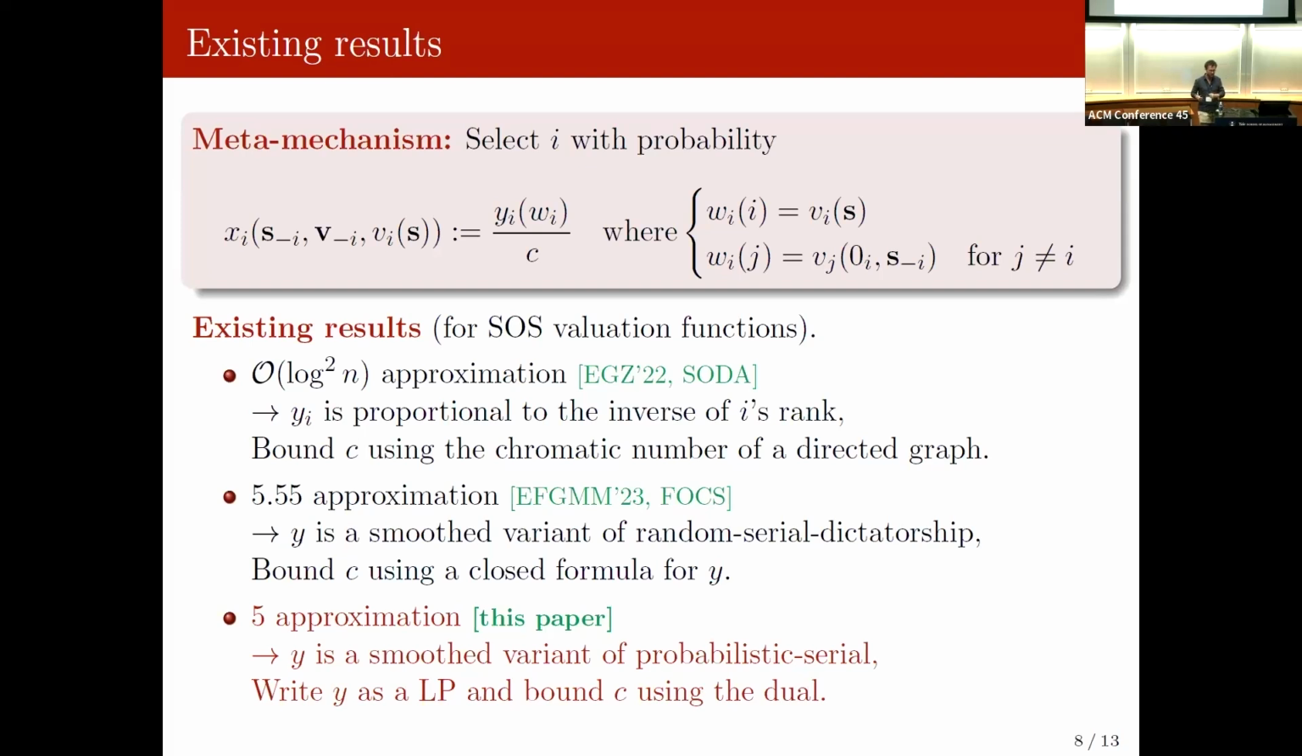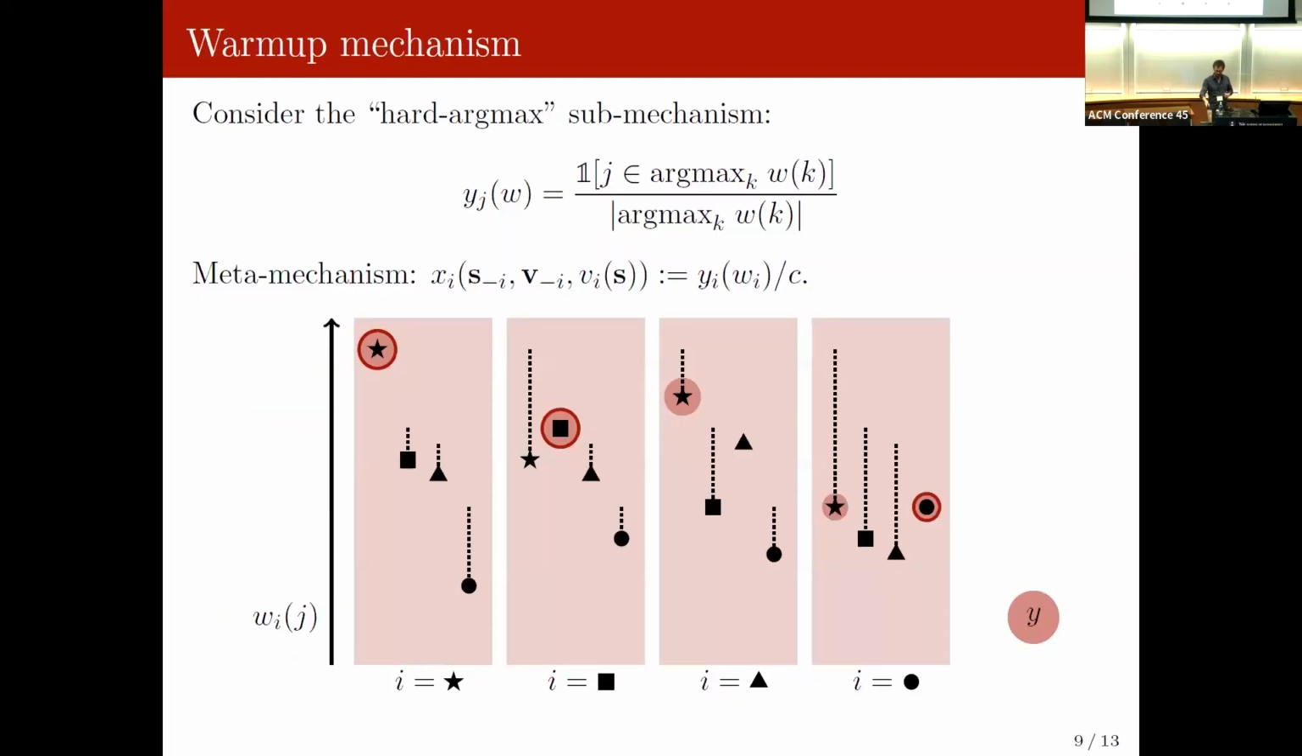And so we managed to bound C using a closed formula for this Y function, but that was a lot of computations. And in this work, we're quite happy with our new construction because the proof goes through a nice idea which uses some linear programming and the dual of some linear program to bound our feasibility constraints. And we hope that it's going to be helpful to generalize maybe to other settings. Okay, so this is the overview of previous results. Now let me jump on an example.